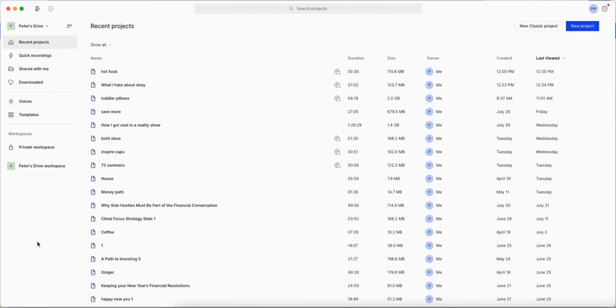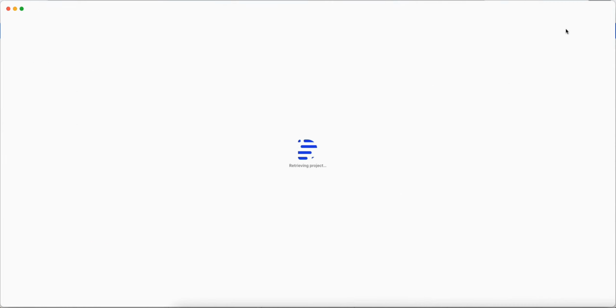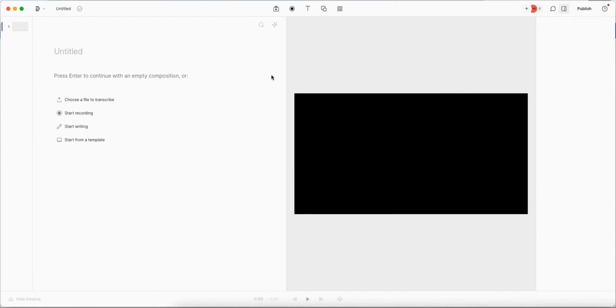So what I want to go ahead and do now is open up the Descript application. This is what it looks like. It's pretty simple here. And the first thing you'll do is go up here to new project. And what you can see is that I could actually turn on my camera and record, and I could type out stuff here. And let's just call this episode, and you can type in your title here.